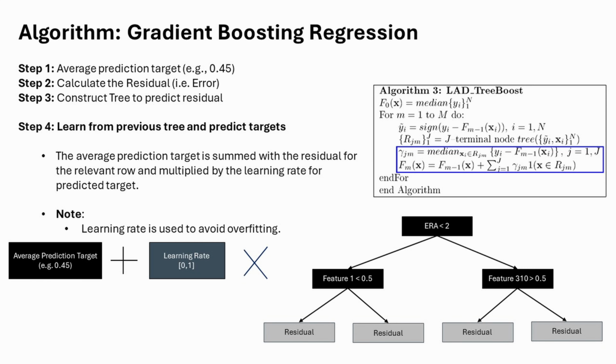In the next step, we will need to calculate our median residuals. So for every leaf or terminal node, we will calculate the average of the pseudo-residuals within. And then finally, we will add the previous predicted target with the product of the learning rate, which is a value between 0 and 1, and the median residual for every region. The reason why we have a learning rate is that it helps us avoid overfitting.